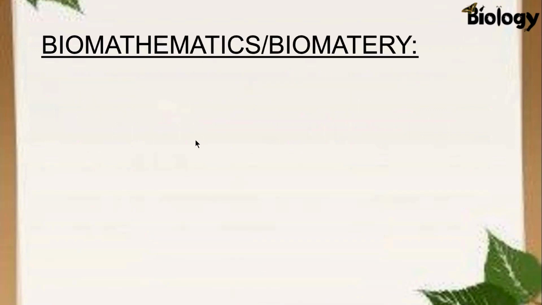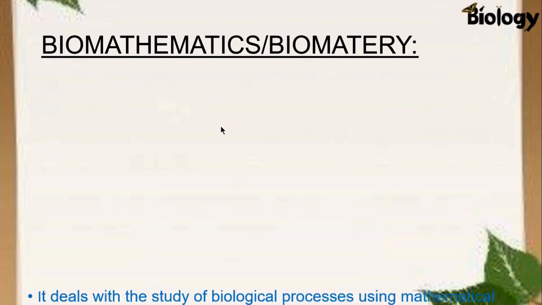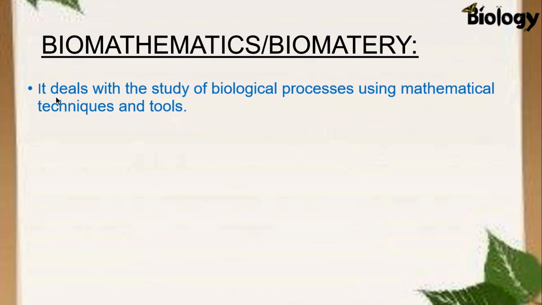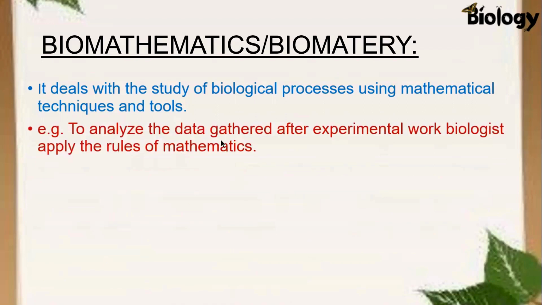Third interdisciplinary science is biomathematics or biometry. This branch deals with the study of biological processes using mathematical techniques and tools. In other words, we are applying mathematical techniques, rules or tools in biological processes. Like to analyze the data which is gathered after experimental work, biologists apply the rules of mathematics. And here, this experimental work must be related to the living organism.